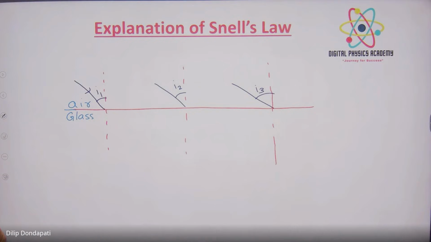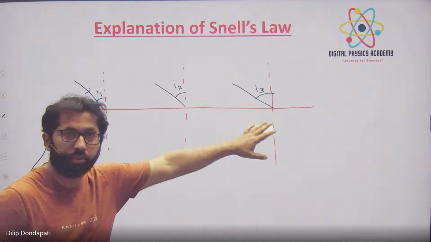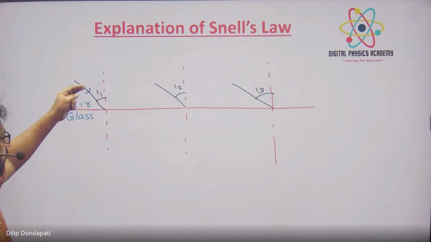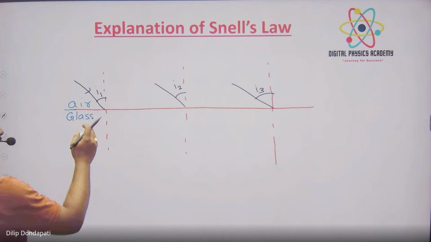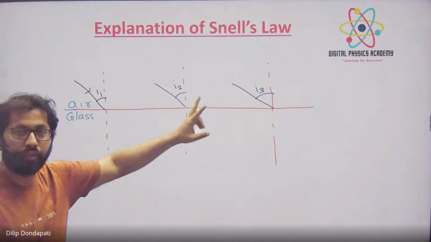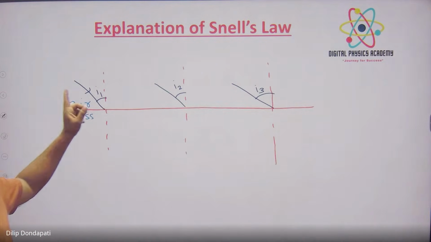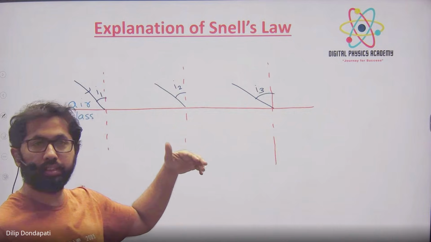I am doing an experiment. Here, what things are fixed? The given pair of medium is fixed for three cases, and the color is also fixed for three cases. In this, you already know that the bending phenomenon is taking place. Will it bend with different angles or the same angles? The angle of incidence is different. Whether it bends with the same angles or different angles.